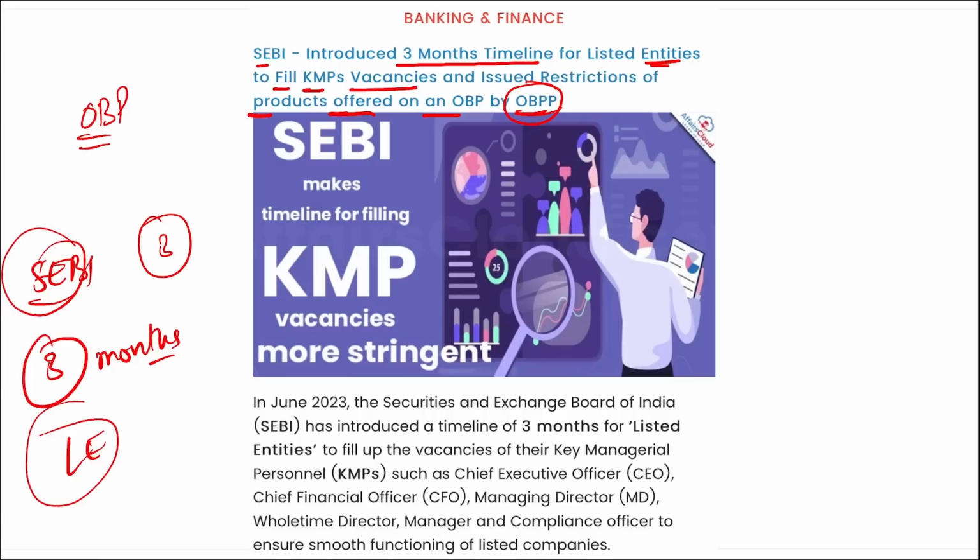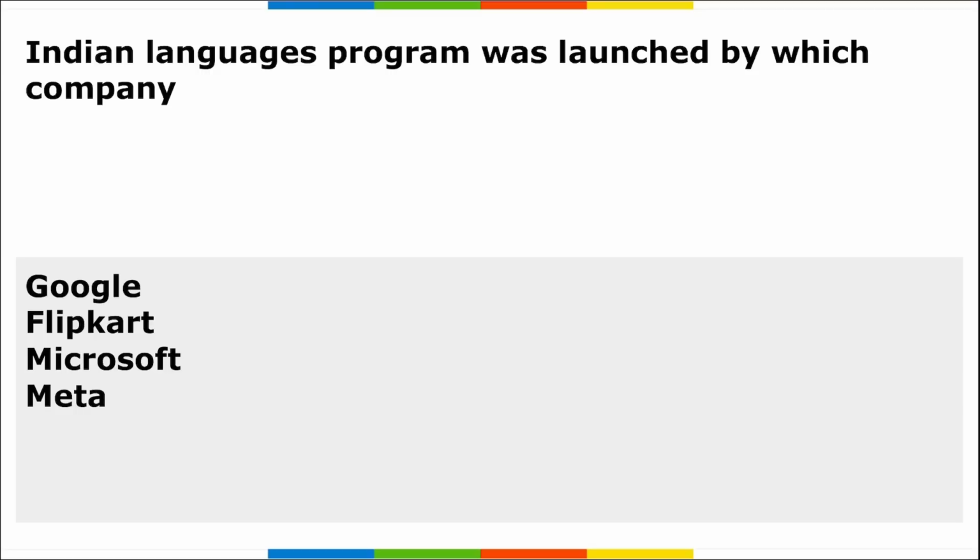Not just this, SEBI has restricted the online bond providers from offering products other than listed debt securities on their online bond platform. As per SEBI's regulation, these online bond platform providers need to register themselves as stockbrokers in the debt segment of the stock exchange, correct?